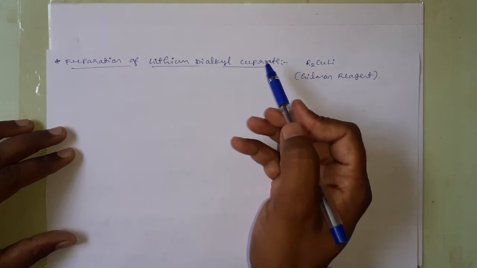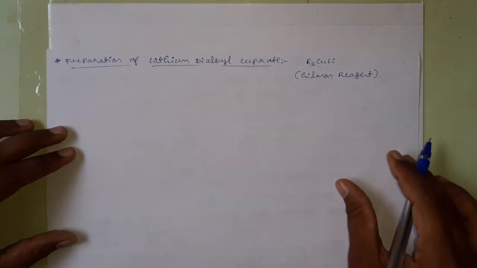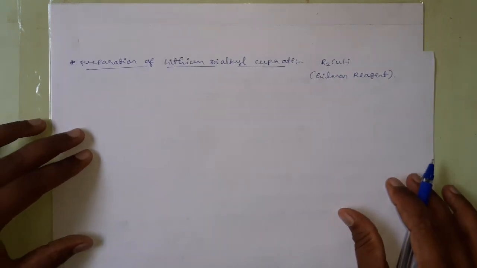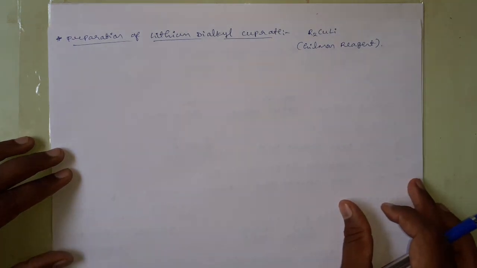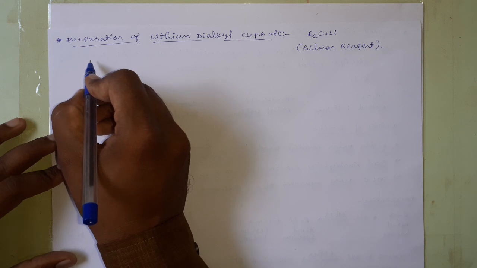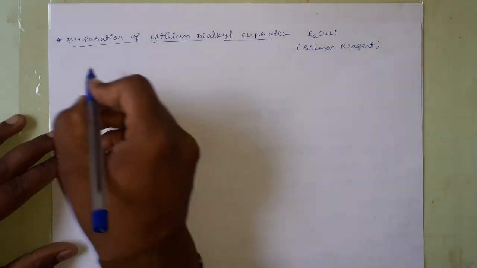This lithium dialkyl cuprate is also called a Gilman reagent, and here R may be any alkyl or aryl group. This lithium dialkyl cuprate can be prepared by treating an alkyl lithium or an aryl lithium with copper halide in presence of an ether.